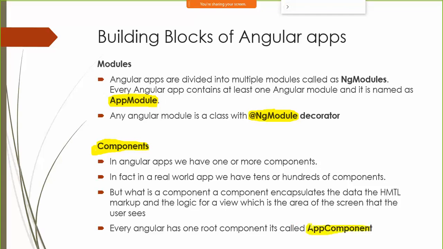All the components and everything in an Angular application should be part of a module. So by default this component called app component will be part of a module called app module. In a single module I can have hundreds of components, and in a single Angular application I can have hundreds of modules.